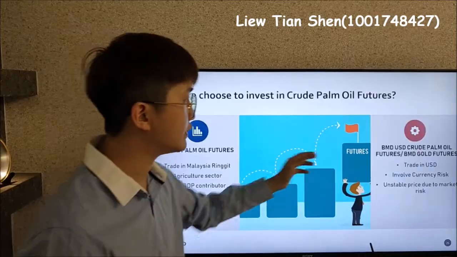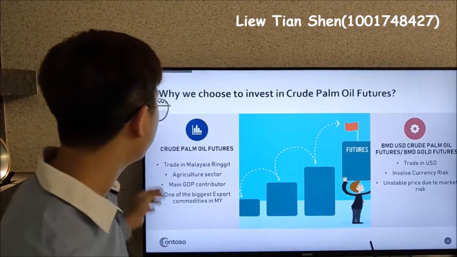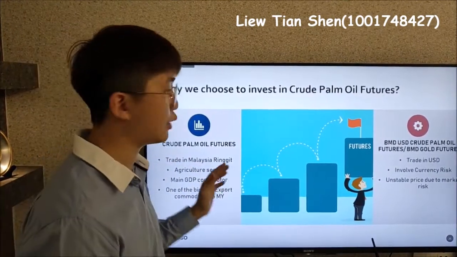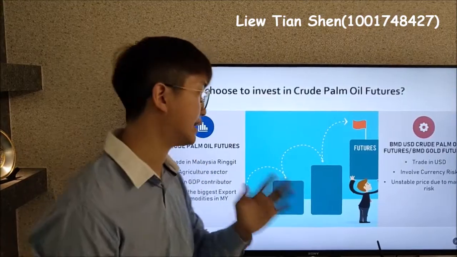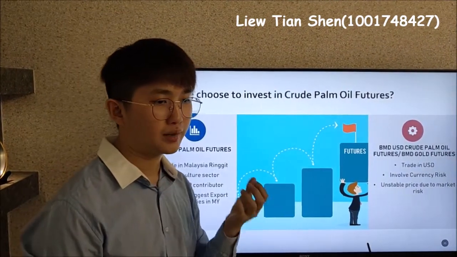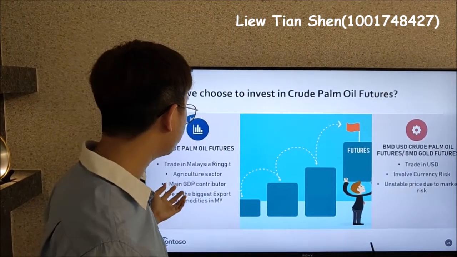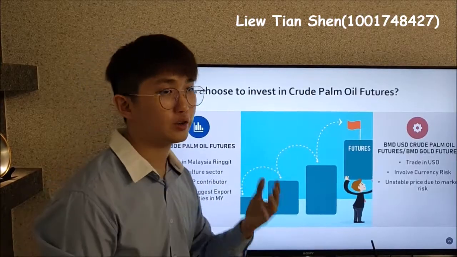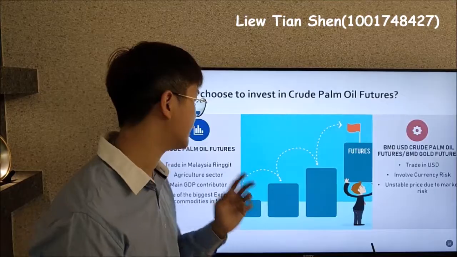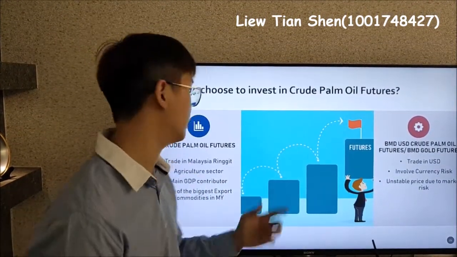But why don't we choose to invest in the USD crude palm oil future or the gold future? Because the crude palm oil future is traded in Malaysian ringgit, so our investor will not be involved in currency risk. And the agriculture sector always plays an important role in the Malaysian economy, and it's also the main GDP contributor, contributing 43.1% of the GDP of Malaysia in 2016. So we believe in its potential and opportunity to grow.